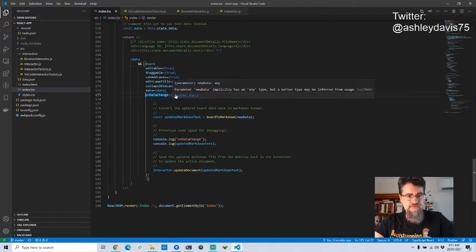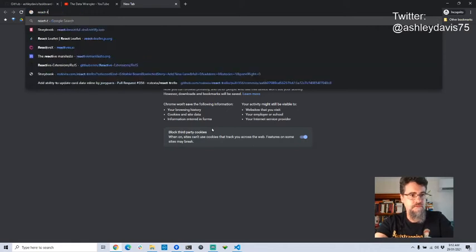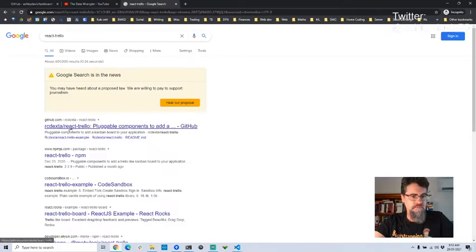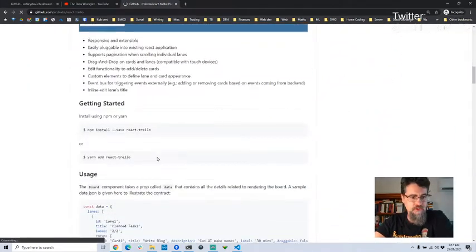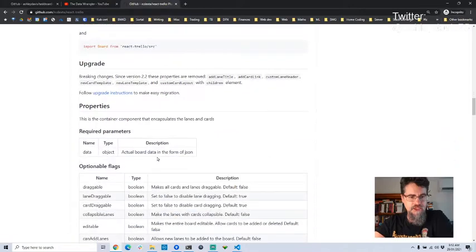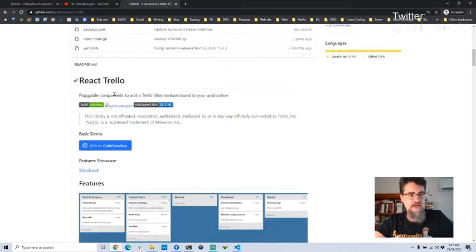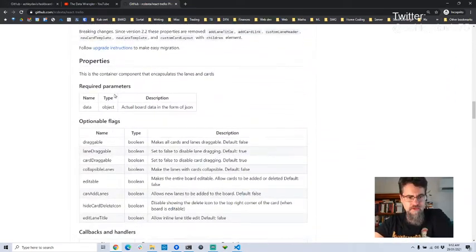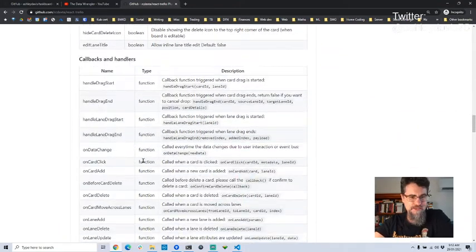Now there's a few different events I want to handle on React Trello. In fact, let's open the React Trello web page, just so I can look at the API documentation for this. It's always good to have that open. I actually think I need to upgrade to the latest version of React Trello, because I think it's got a new event handler that I'm going to need. But we probably won't get to that today anyway.